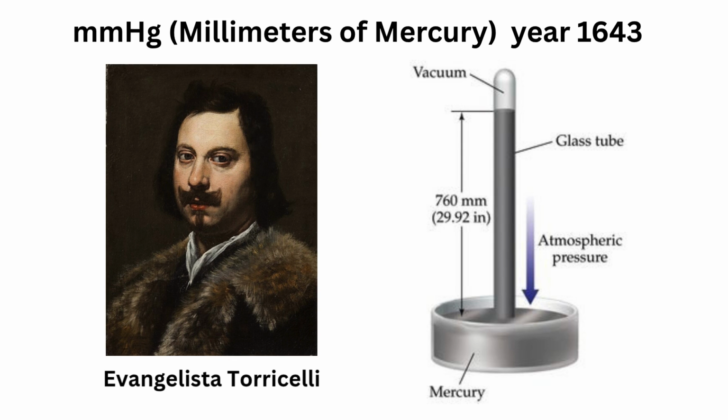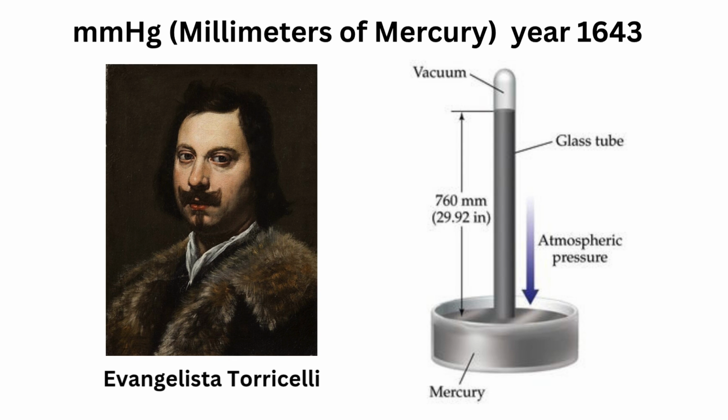It didn't fall. Torricelli realized something no one else had. The air itself was pushing down on the mercury in the dish, holding it up. And just like that, he had discovered atmospheric pressure. That height, 760 millimeters, became a new unit of pressure. We call it 1 atmosphere or 760 millimeters of mercury.